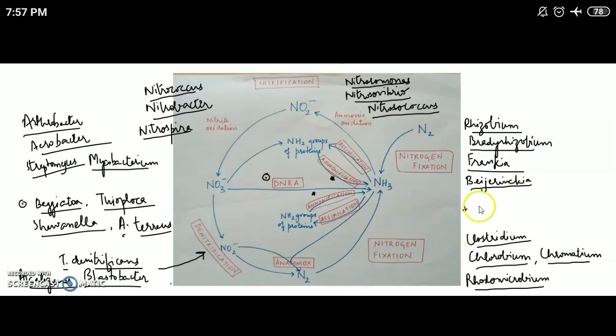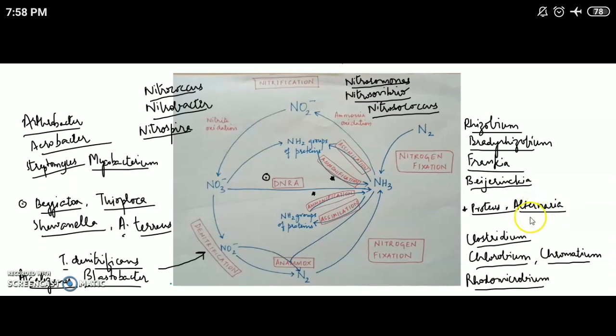So when organisms die, it could be plants, animals, microorganisms, whenever any organism dies, it gets degraded, and the organic matter in it, that is the proteins, amino acids, etc., are being completely broken down to release inorganic nitrogen in the form of ammonium.